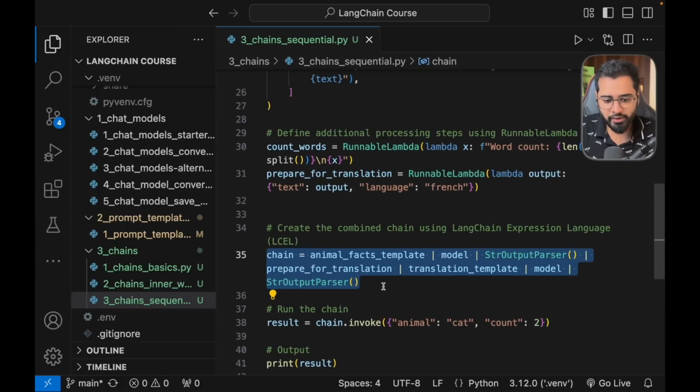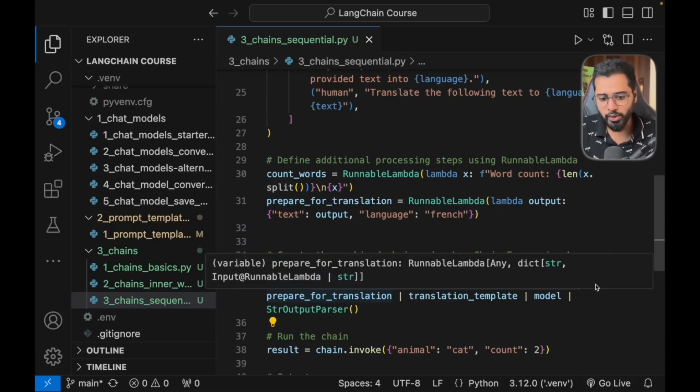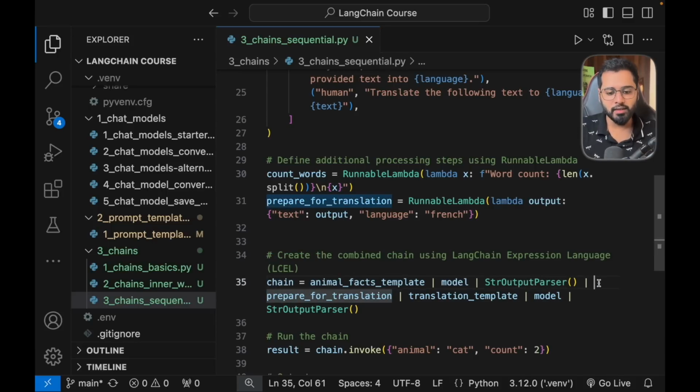Okay. So the first 3 runnables we've already done, right? Basically we just have the first prompt, which is going to tell the model to generate a certain number of facts about a certain animal, right?